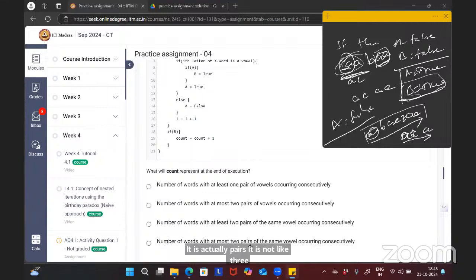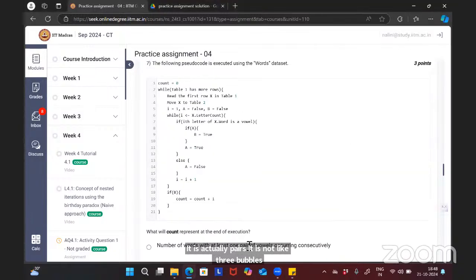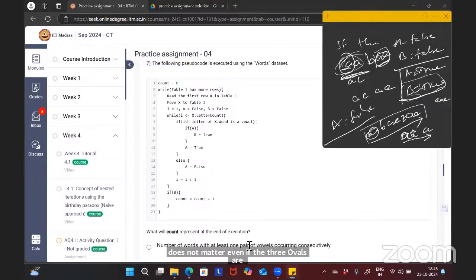It doesn't matter. Even if three vowels are coming consecutively, what happens? First we have seen A, then again A. The second letter is also A, so B will be made true. Again the next letter is also A, but B is already true, so it won't affect the value of B again. Even if three or four vowels come consecutively, it doesn't matter. B will be true only.